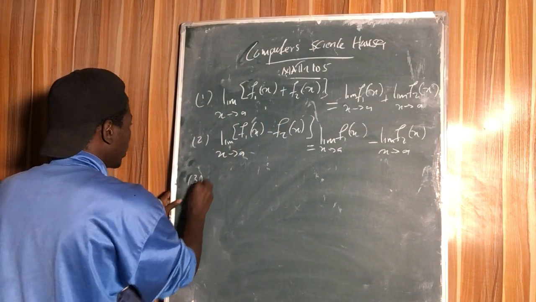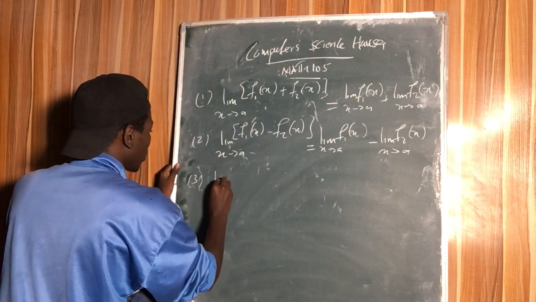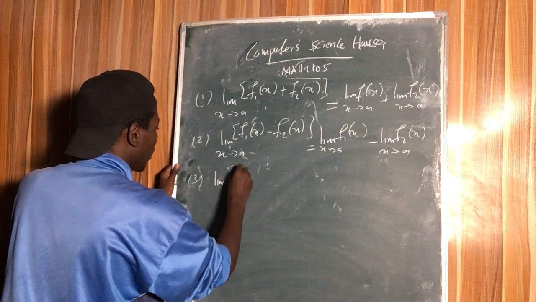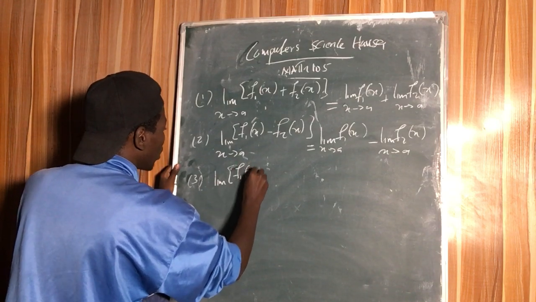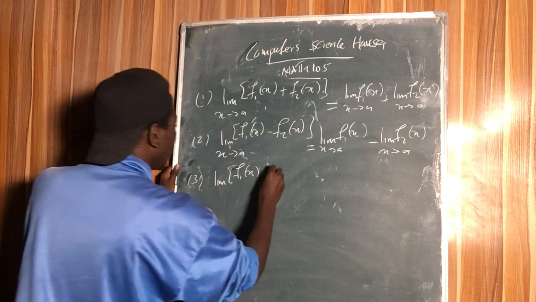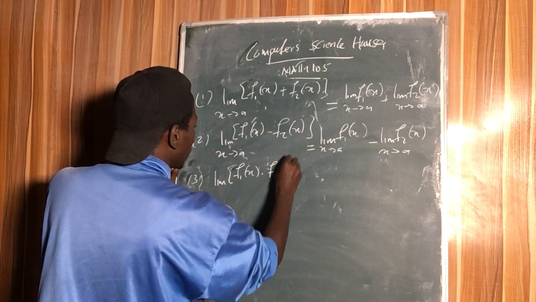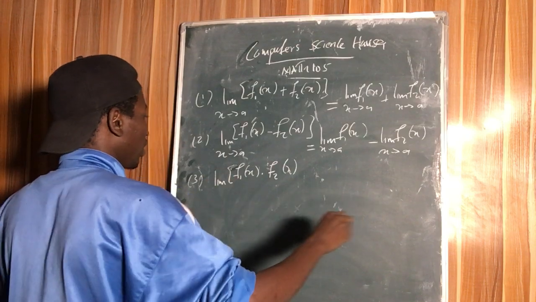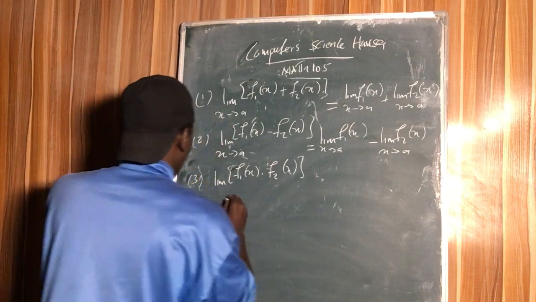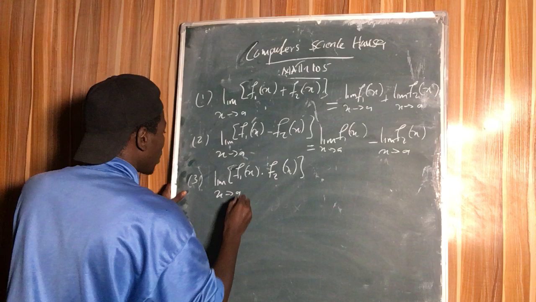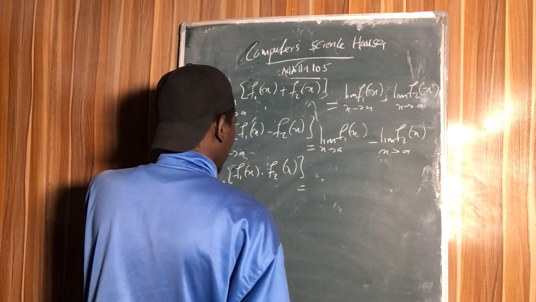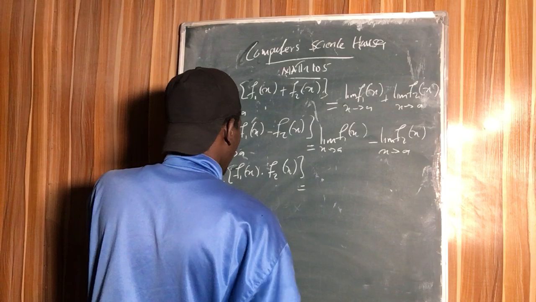Then number 3, this is multiplication, f of 1 x multiplied by f of 2 x. It could be f of 3 or as many as there are. But in this case as x approaches a certain number, this is going to be the limit of the respective product of them.